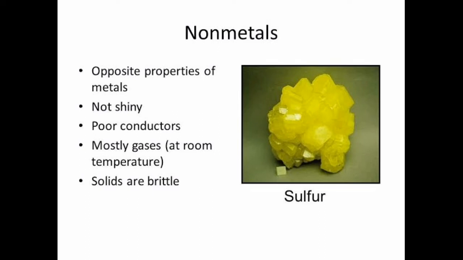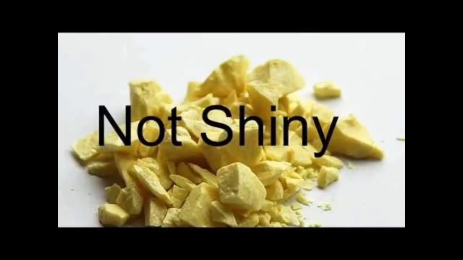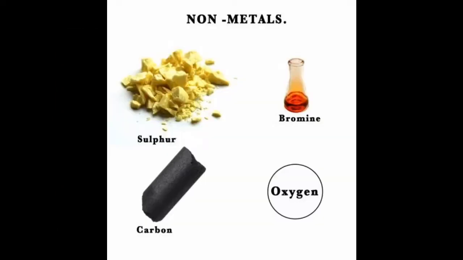Next is non-metals, which occur in all the three states at room temperature. They have opposite properties of metals, not at all shiny, and are poor conductors of heat and electricity. See, some examples of non-metals are sulfur, which is found in solid state, bromine in liquid state, oxygen in gaseous state.